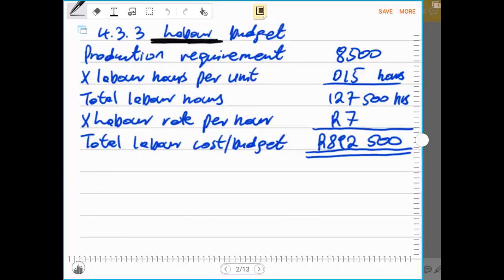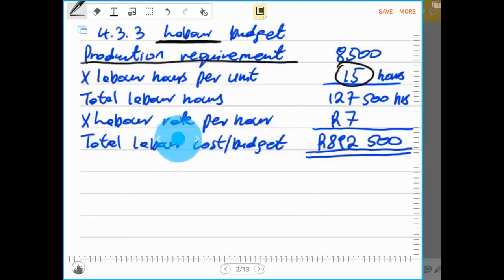And when it comes to the labor budget, because we are dealing with the labors, we have to take labor hours into account. However, this budget also starts with the production requirement, which is given to be 8,500 in this exercise. Then after we have done that, we have to multiply by the number of hours it takes to complete 1 unit. And we have seen that it takes 15 hours to complete 1 chair.